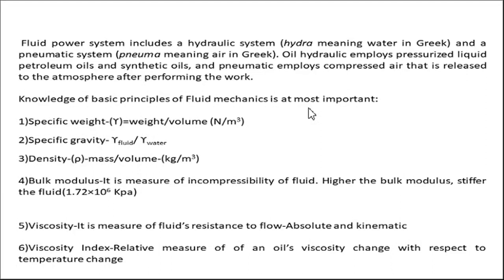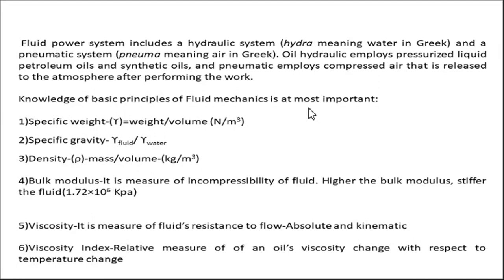Then bulk modulus, it is nothing but the measure of incompressibility of the fluid. So the higher the bulk modulus, the stiffer is the fluid. Usually the fluid required in a hydraulic system has a bulk modulus in the range of 1.72 into 10 raised to 6 kilopascal.